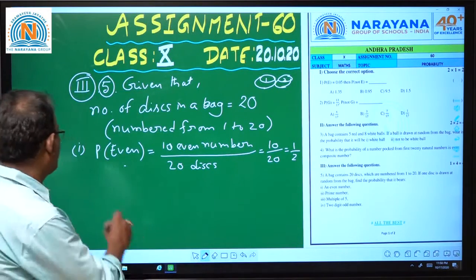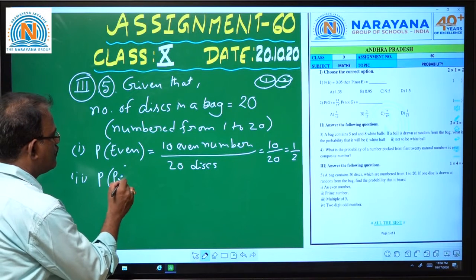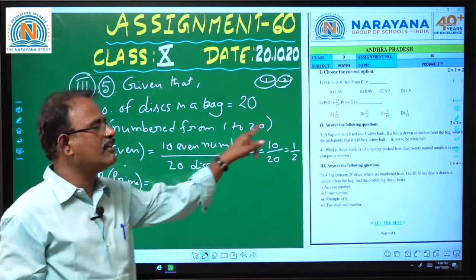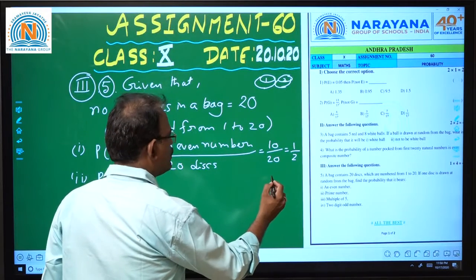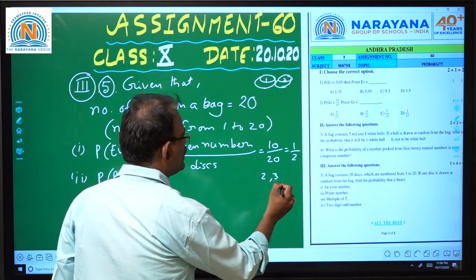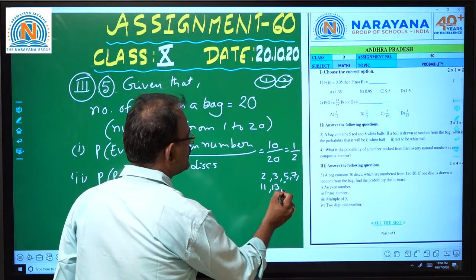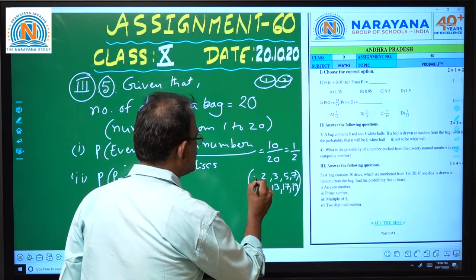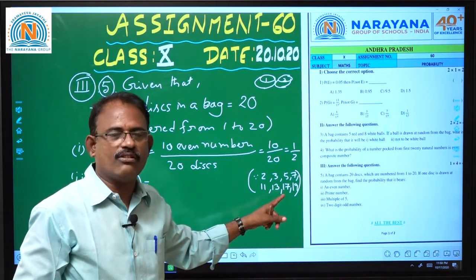Then what is the probability of a prime number? That is the second one. What are the prime numbers between 1 and 20? They are 2, 3, 5, 7, 11, 13, 17, 19. These are the prime numbers among the first 20 natural numbers.